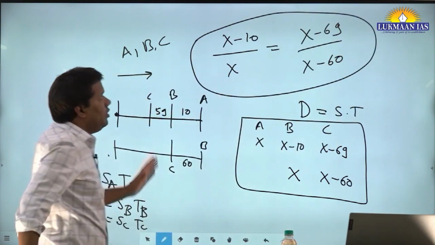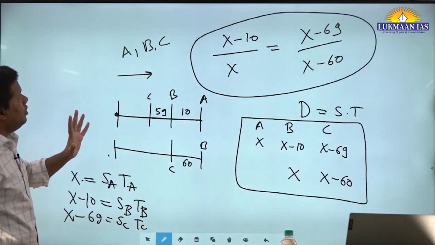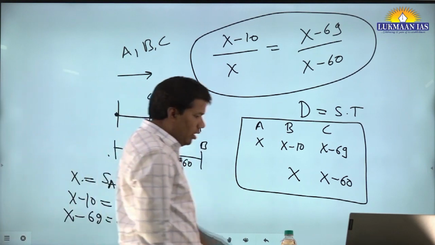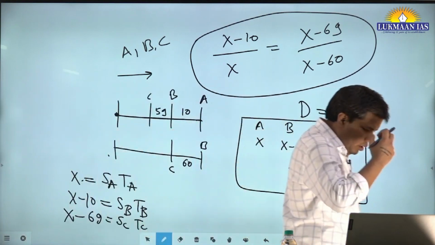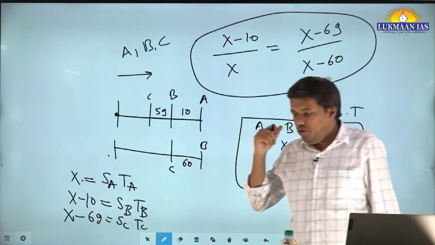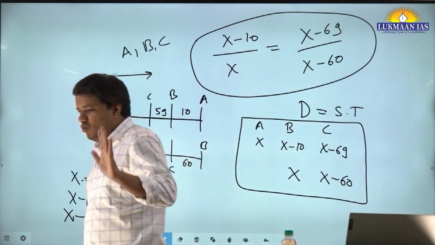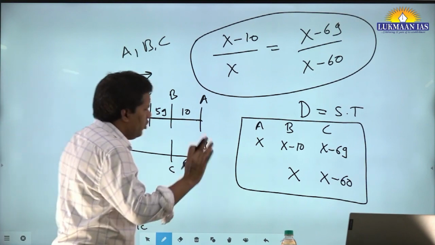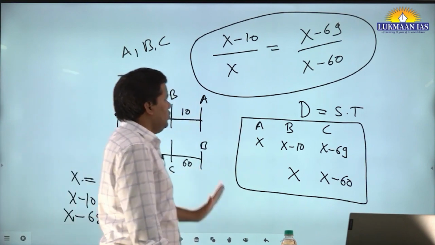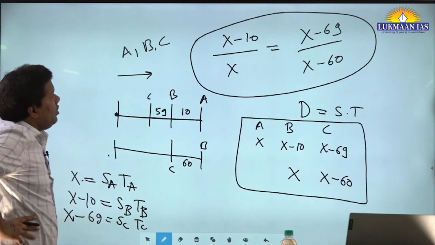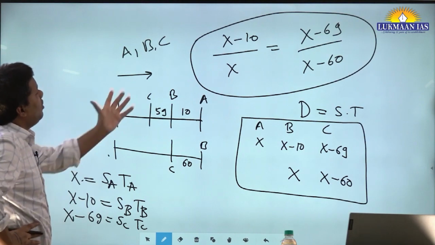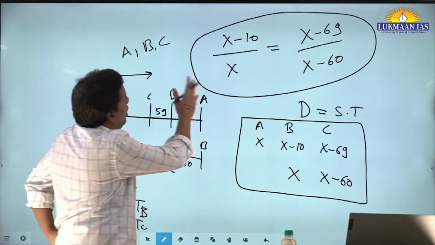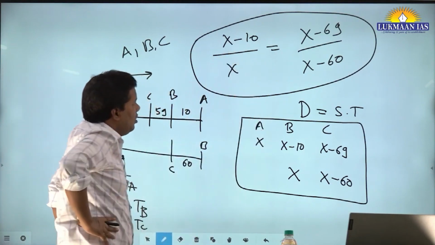And let me remind you, the ability to think this way is going to be tested in CSAT, not in 2023, but by 2025 you are going to get questions like this. Can you identify why these two ratios are equal?